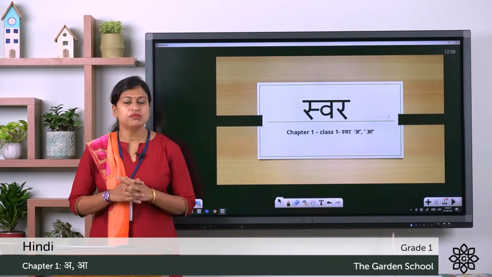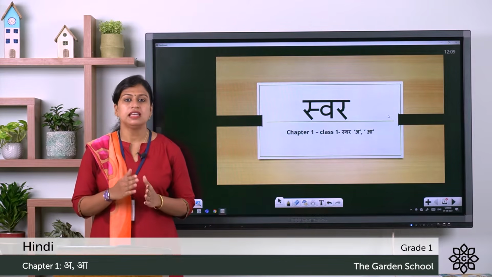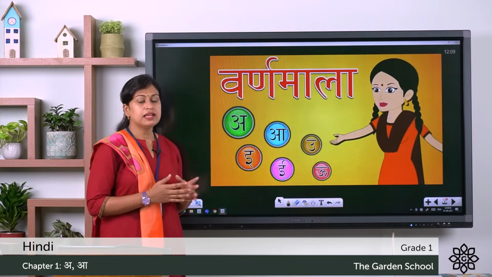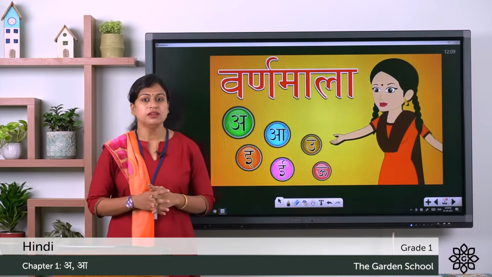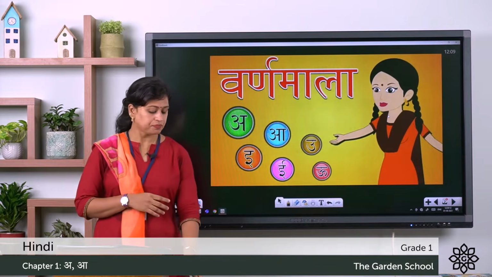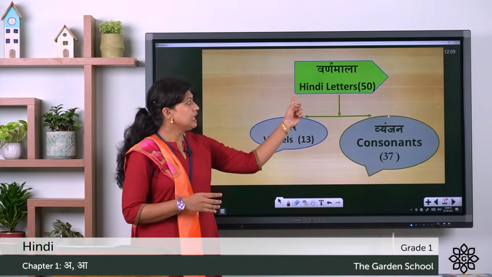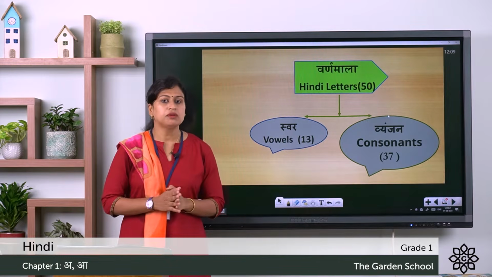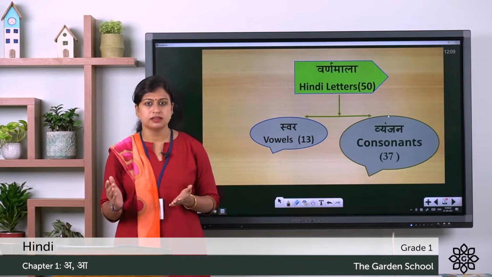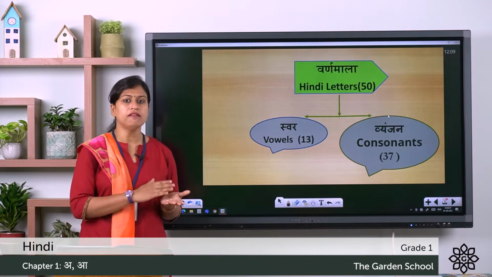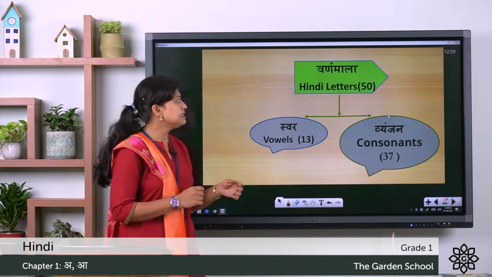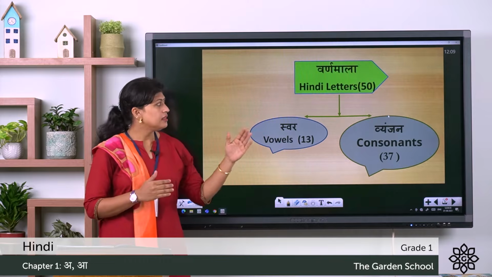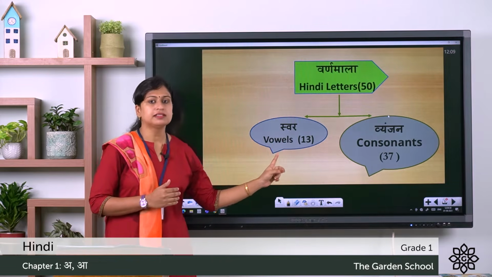So kids, in English we have alphabets, same way in Hindi we have Hindi letters. Now these letters are known as Varna Mala. So what are they known as? They are known as Varna Mala. Now in English we have vowels and consonants. Same way for Hindi also we have vowels and consonants. So you can see here Hindi letters, they are known as Varna Mala, and this Varna Mala has vowels and